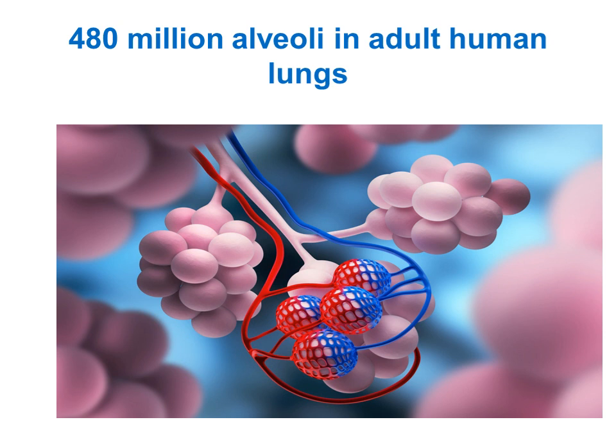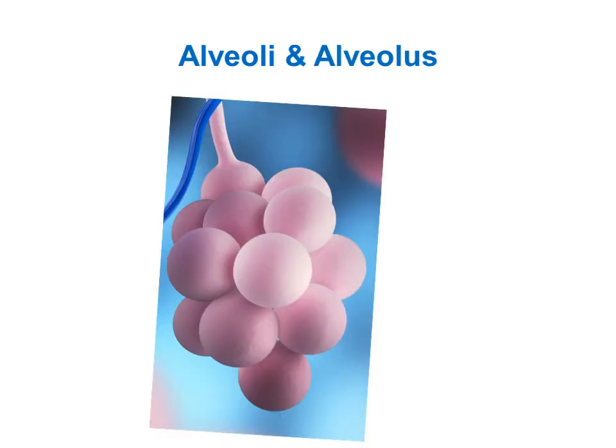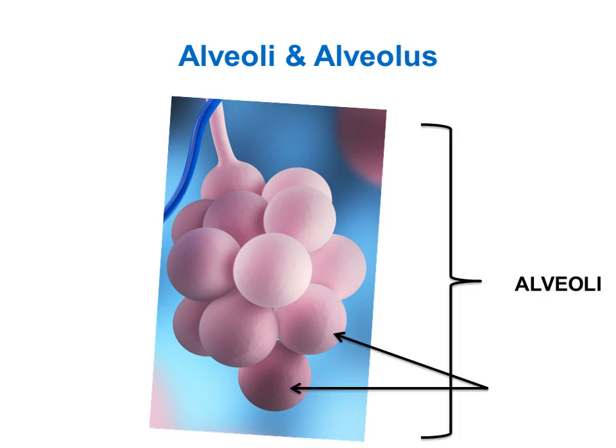On an average, there are 480 million alveoli in adult human lungs. And I remember my school teacher teaching us that if we stretched all the alveoli of our lungs, they would be the size of tennis court. There are many, so we refer to them as alveoli. Just one is referred to as alveolus.